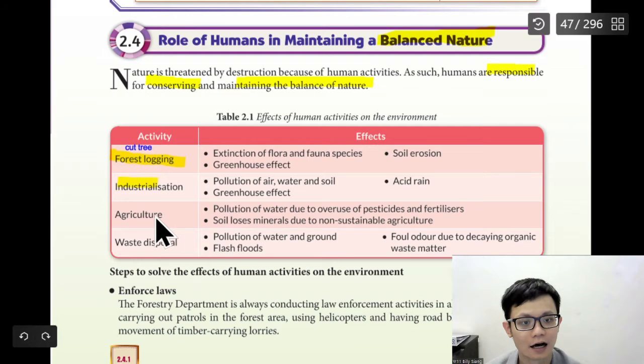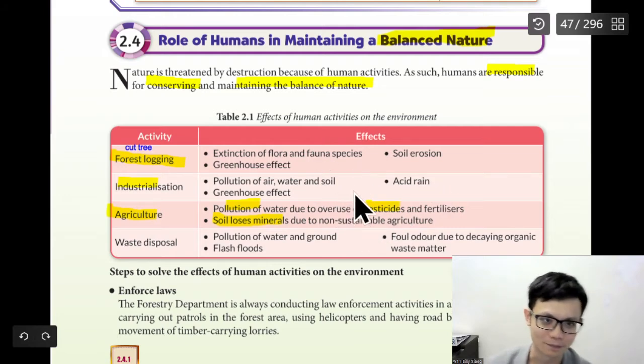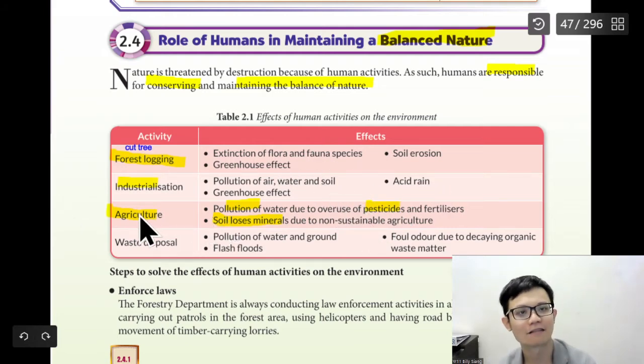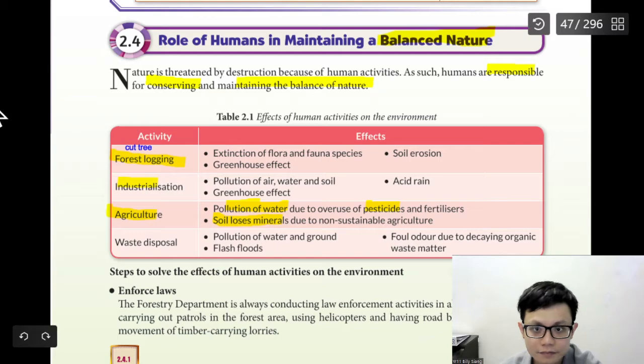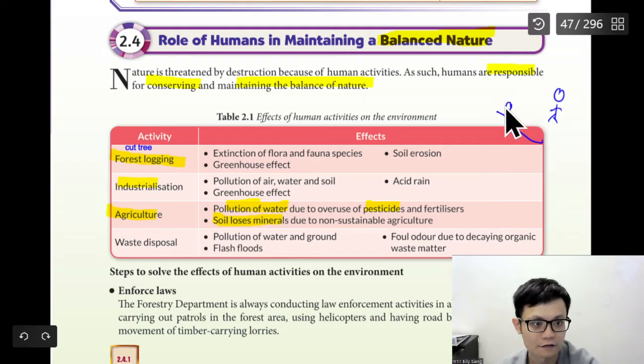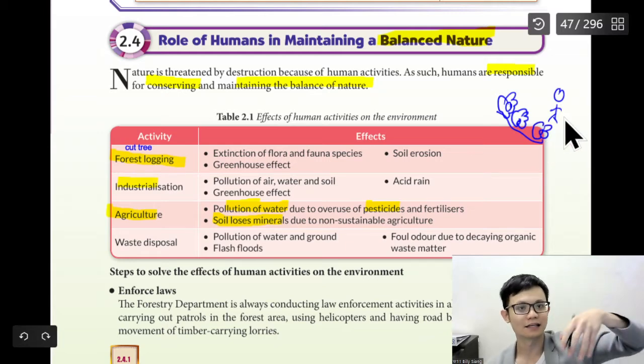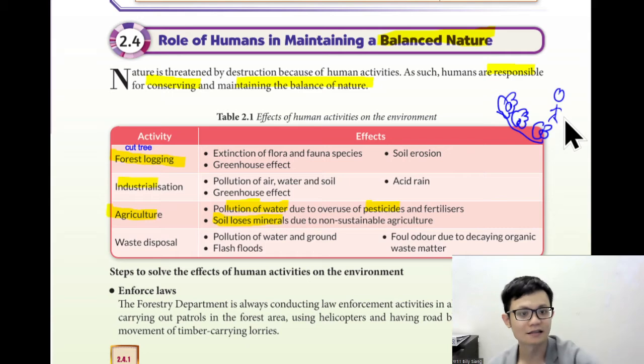Agriculture, soil loses its minerals, pollution of water. This one is like the whole chapter. How does agriculture relate to the pollution of water? For example, this is Ali. Ali wants to tanam sayur. So this is a lot of the sayur. Ali tanam, Ali plants. So Ali needs to put the fertilizer, the chemical, the insecticide.